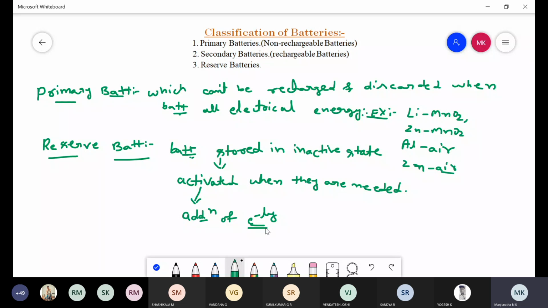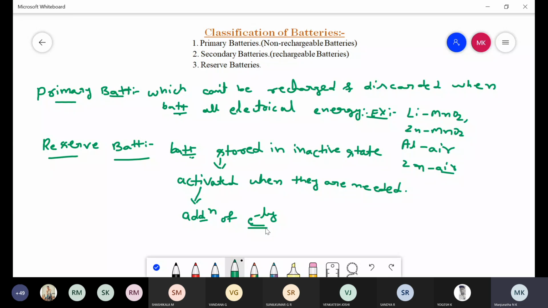The reserve batteries are the batteries stored in inactive state and activated when they are needed. Generally they are made active only when required. If they are not required, we are not going to activate them. In these reserve batteries, the activation mainly involves the addition of electrolyte, because the electrolyte we use is stored separately and isolated.